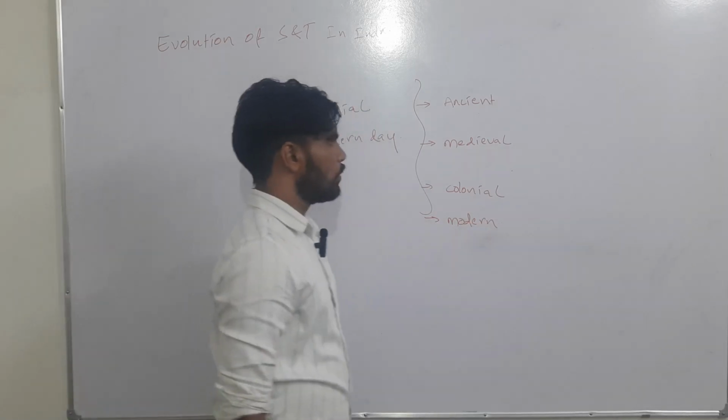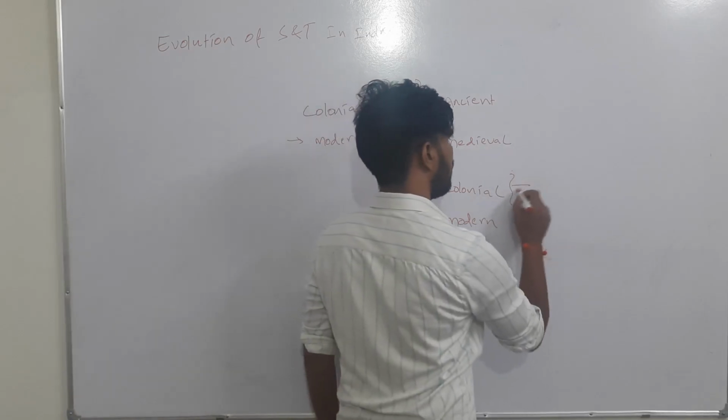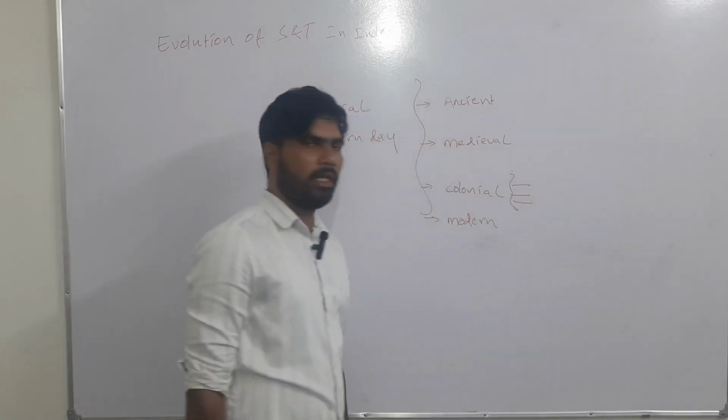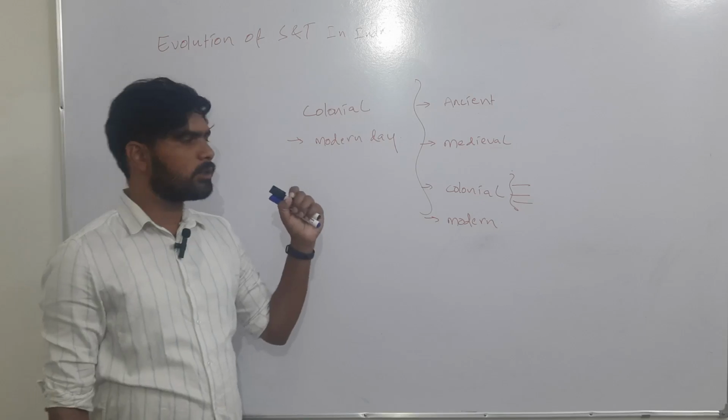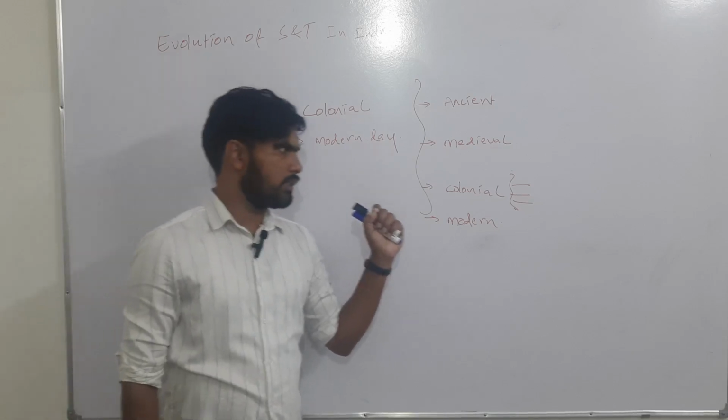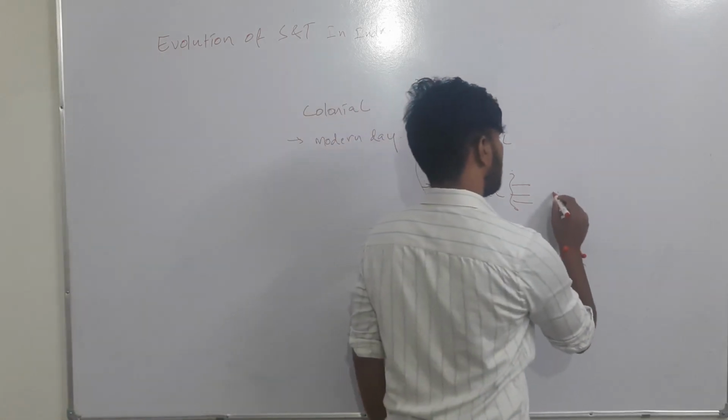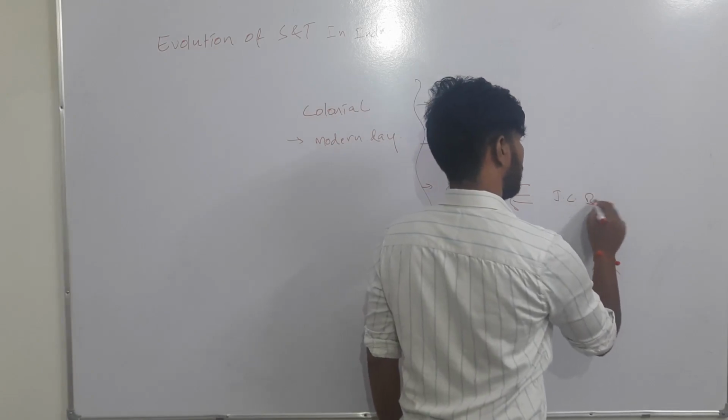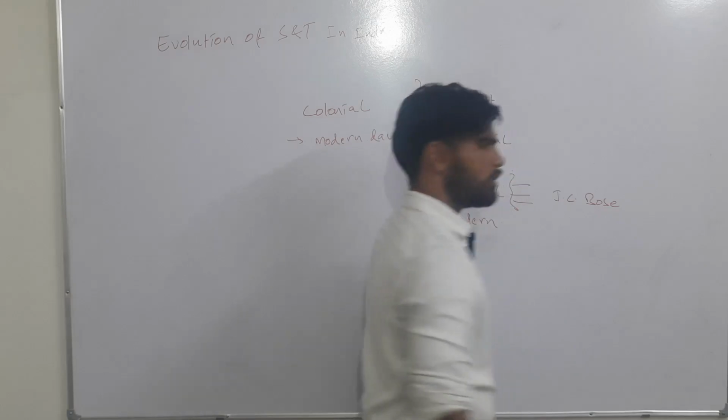Especially in the colonial period, he asked about specific scientists. There was a question on Jagadish Chandra Bose.